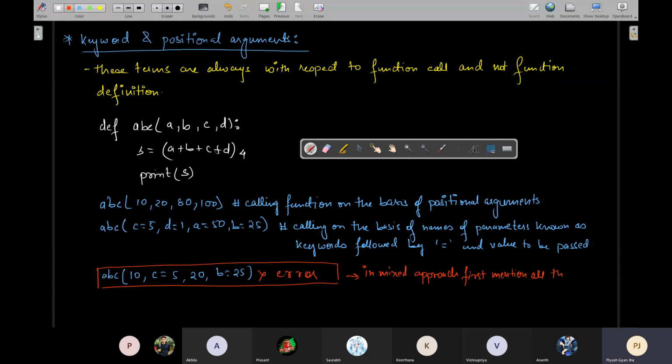all the keyword arguments, then mention remaining.